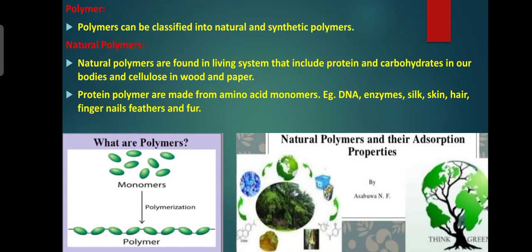Now move on. Polymer. The word polymer is derived from two Greek words. Poly, that means many, and mer, which means unit. In basic terms, a polymer is a long chain molecule that is composed of a large number of repeating units of identical structure. These identical structures we understand as a unit made of two or more molecules joined together to form a long chain.